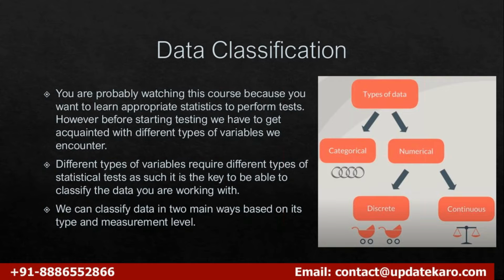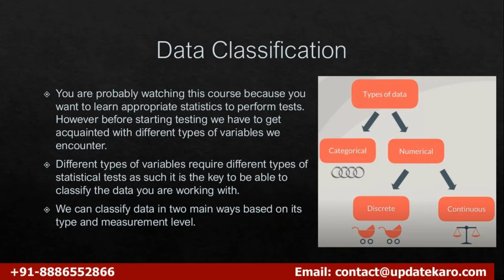Here we are going to look at different data types, or the classifications of data in statistics. Data is classified into two subsets. The first one is categorical, the second one is numerical.